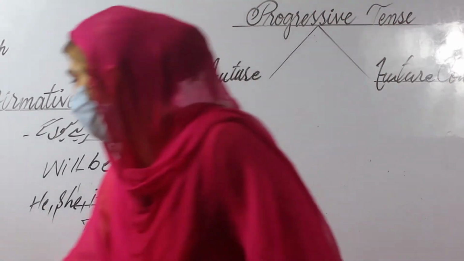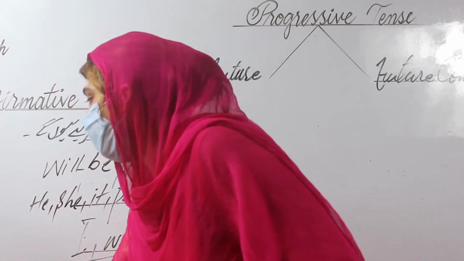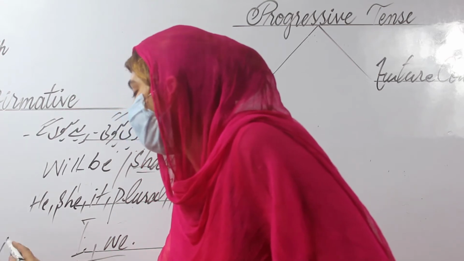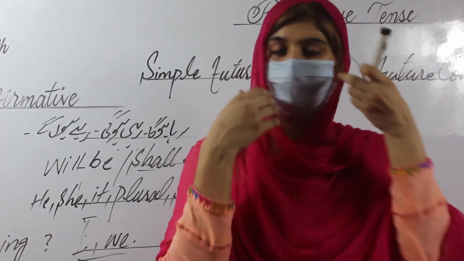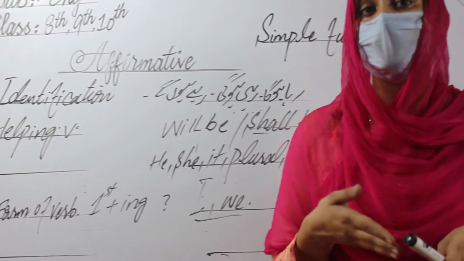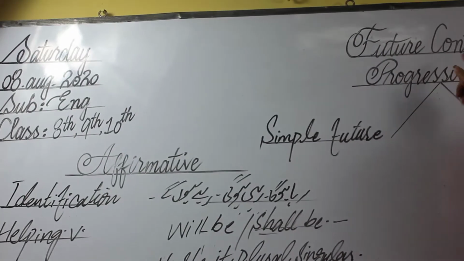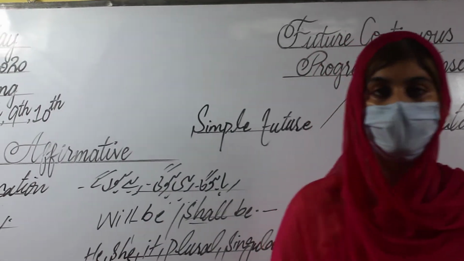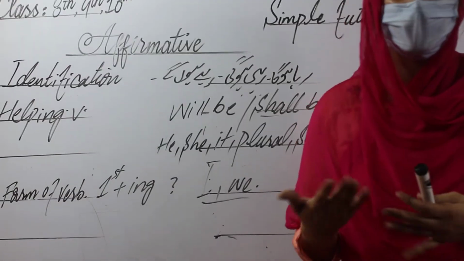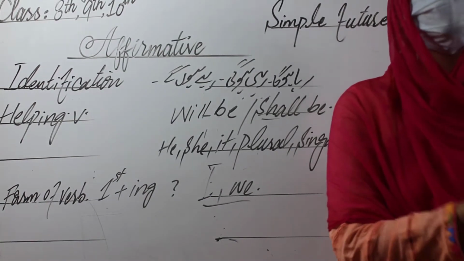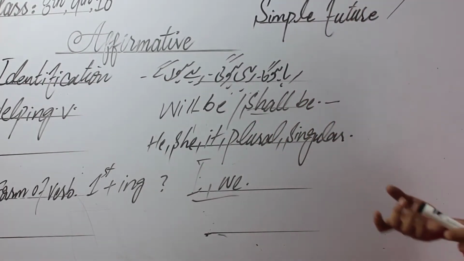This one is a helping verb. The next thing is the form of the verb. Which form of the verb do we have to use? We have to use the first form of the verb, but with ing. Why? Is it not enough to add the first form? Is it compulsory to add ing? Yes, because we are discussing the continuous, and for the continuous it's compulsory to add ing. Ing is a present participle, which shows that we are doing something, something still happening, a continuous thing. So it is necessary to put the ing.